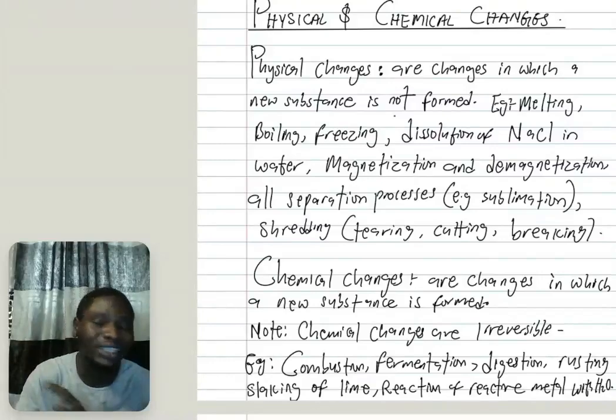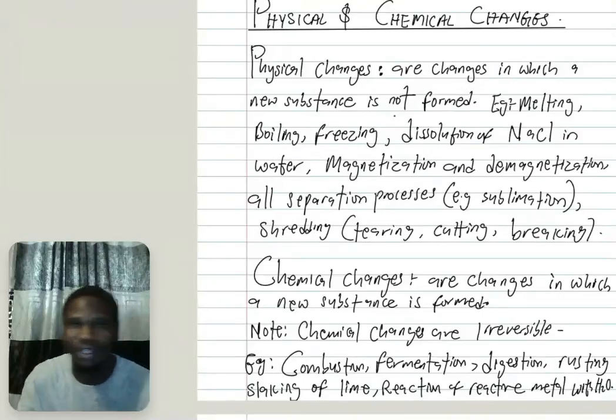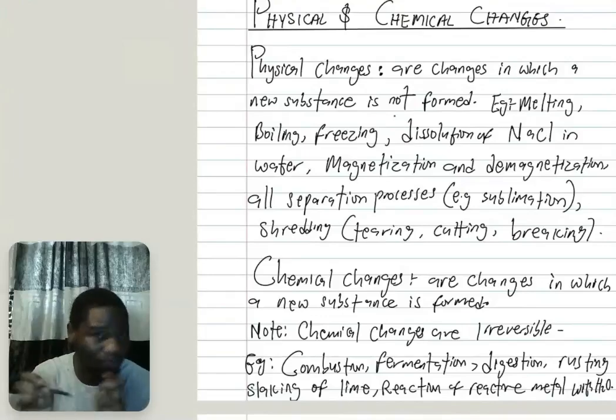Any process that involves melting, boiling, freezing, all these are examples of physical change. Don't forget, melting, boiling. For example, if I freeze water to ice, and that ice is melted back, I'll still have water. So there is no new substance that is formed entirely. Ice and water are the same, but just different states. Water is liquid and ice is solid. But is that a different substance? No, they still have the same formula, H2O, but one is solid and one is liquid.